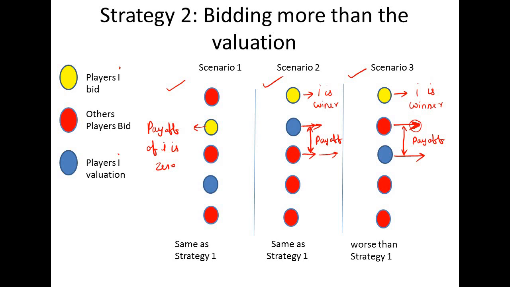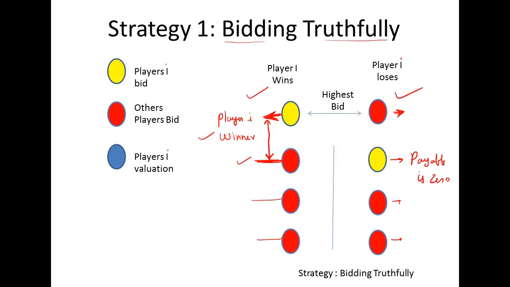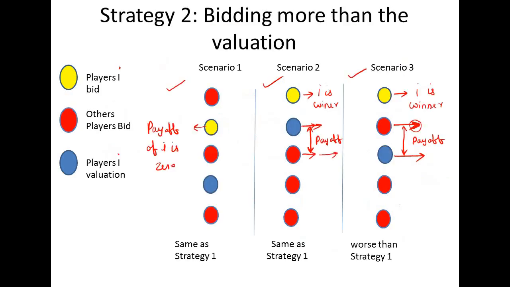That means the player I will suffer a loss. But you can see here that in strategy 1 there is no scenario in which the player I suffers a loss. That means strategy 1 in some cases is the same as strategy 2, but strategy 2 in some cases is worse than strategy 1. So these two scenarios, scenario 1 and scenario 2, are performing the same as strategy 1, and this scenario is not performing the same as strategy 1.